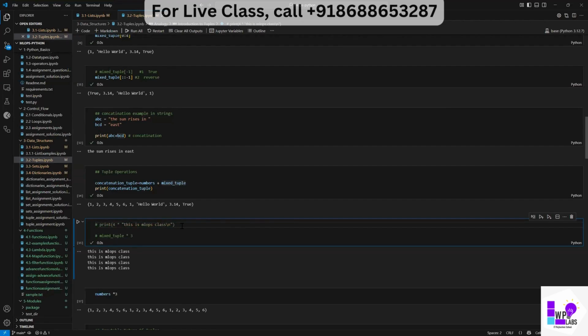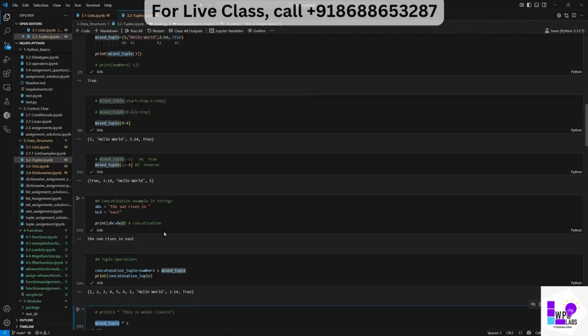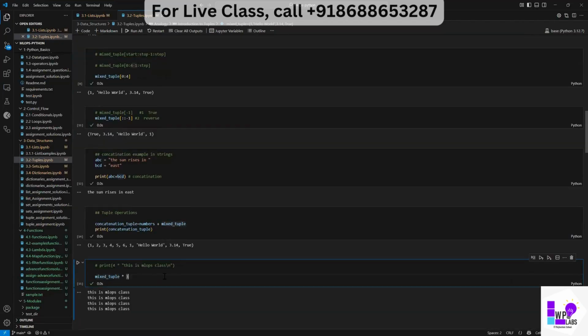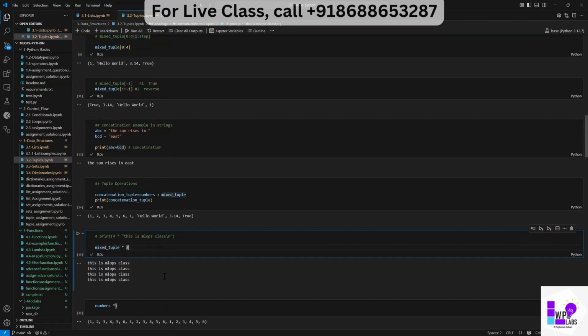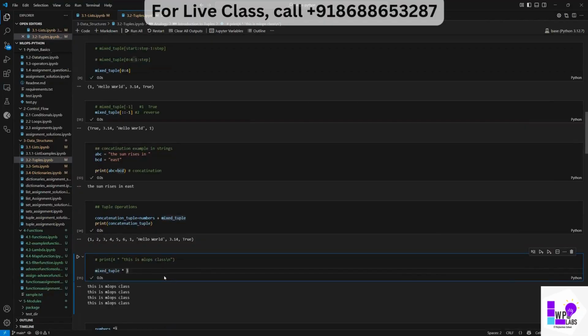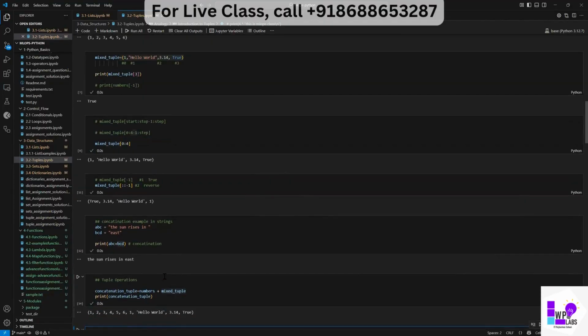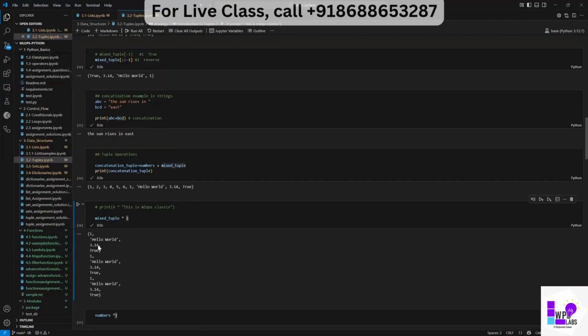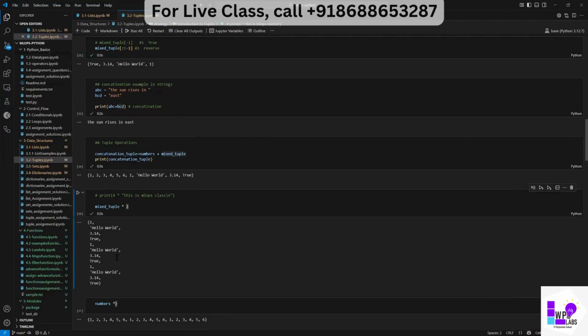So now what I'm doing is mixed tuple into 3. Okay, what is my mixed tuple? This. What will be the output now? Can anybody tell me? The output will be the value of the mixed tuple times 3. Yeah, let's see. Actually it's not printing the \n, so it's a mixed output.